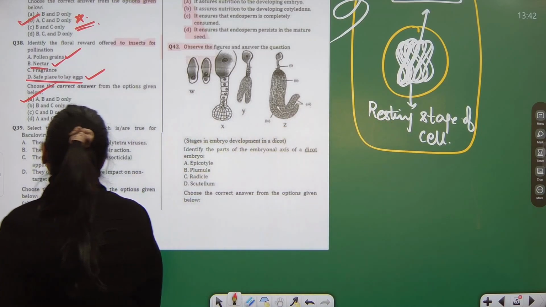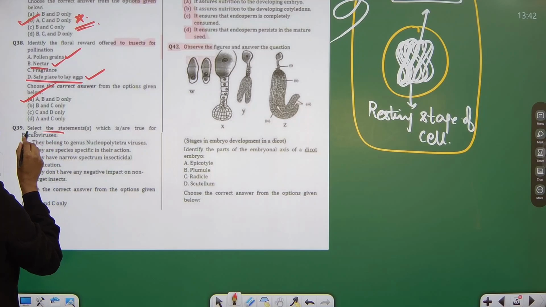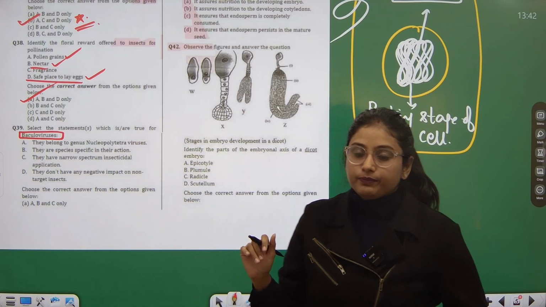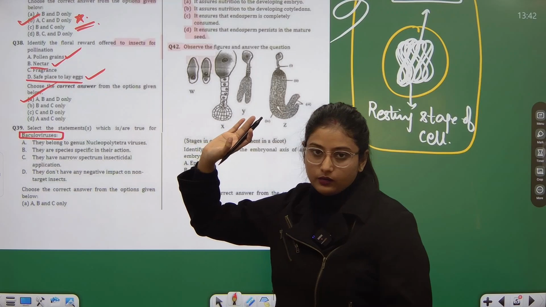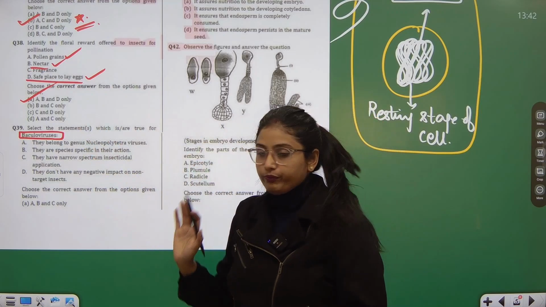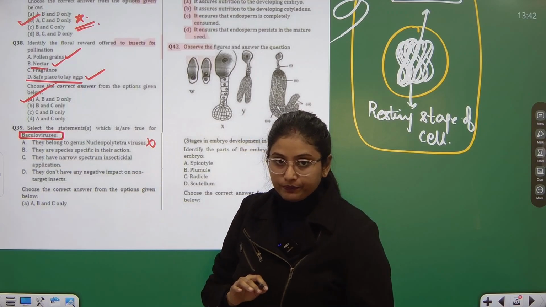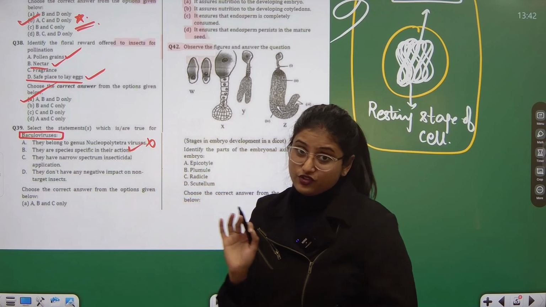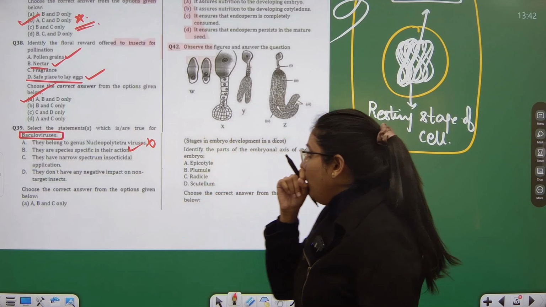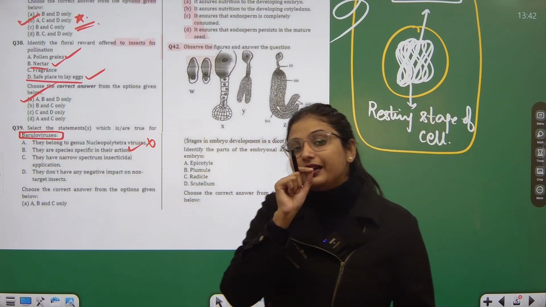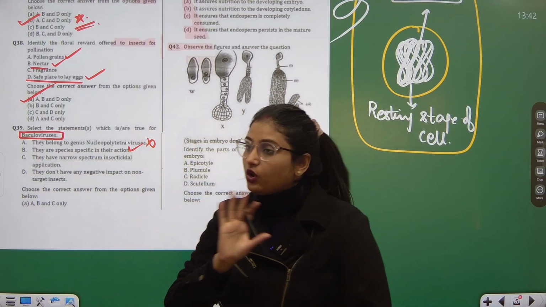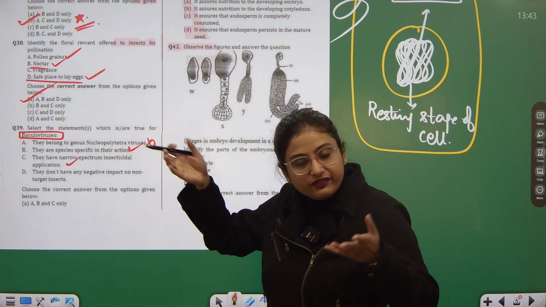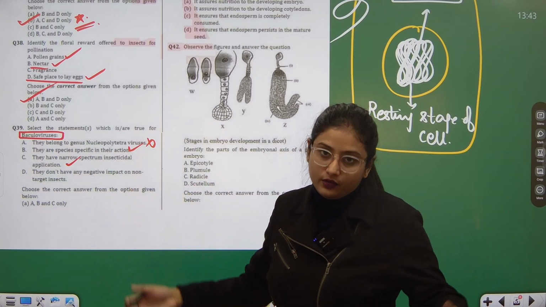Now the 39th question says, select the statement true for baculovirus. Baculovirus is a group of viruses which belong to the same family, Baculoviridae. So this option is wrong. Then they are species specific in their action. Yes, definitely they are species specific. They will attack only those species which they have to. They will not loiter here and there. They have a narrow spectrum. When they are species specific, that is why they are narrow spectrum. They do not have a broad one.